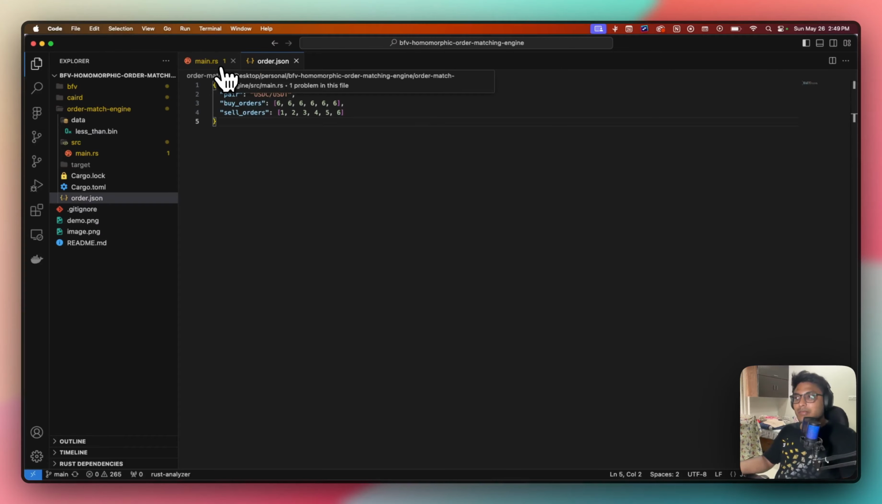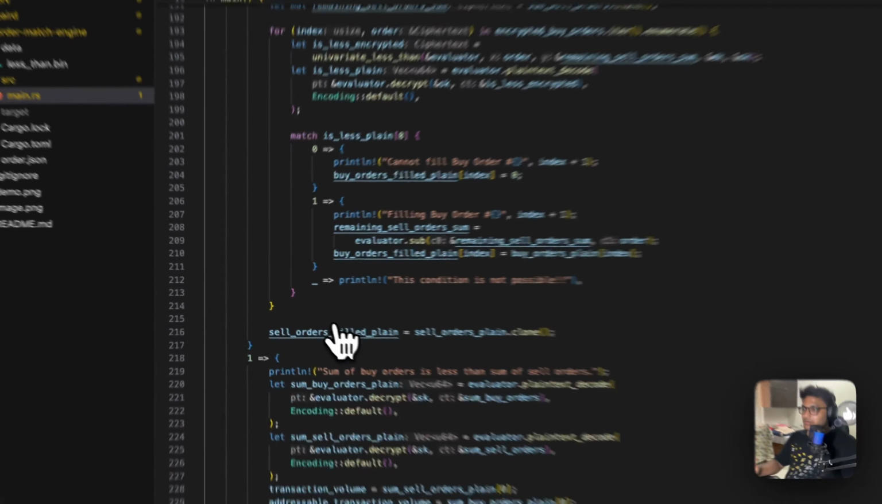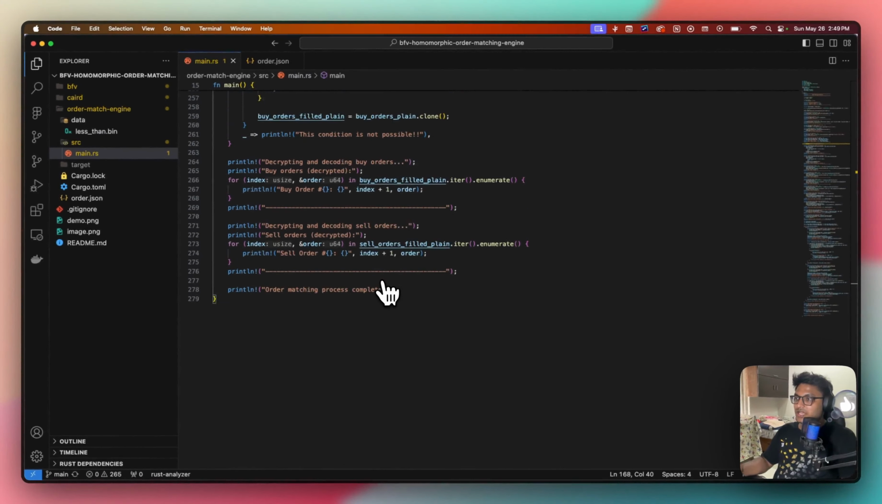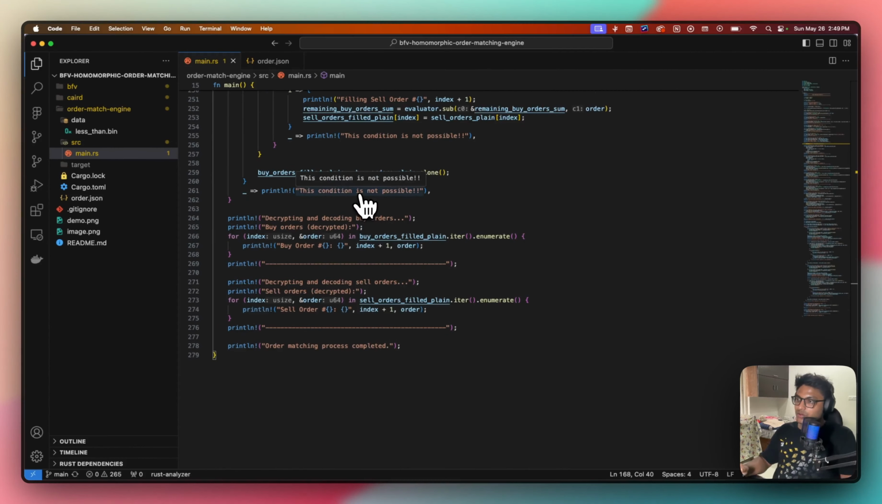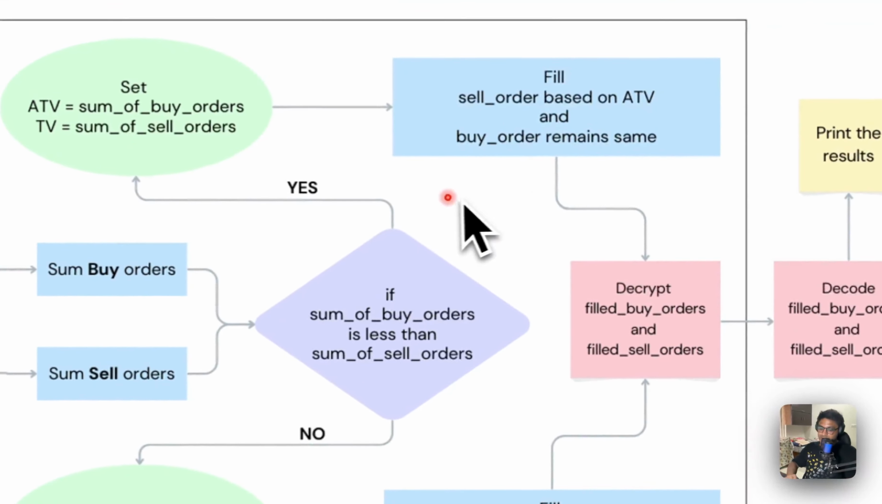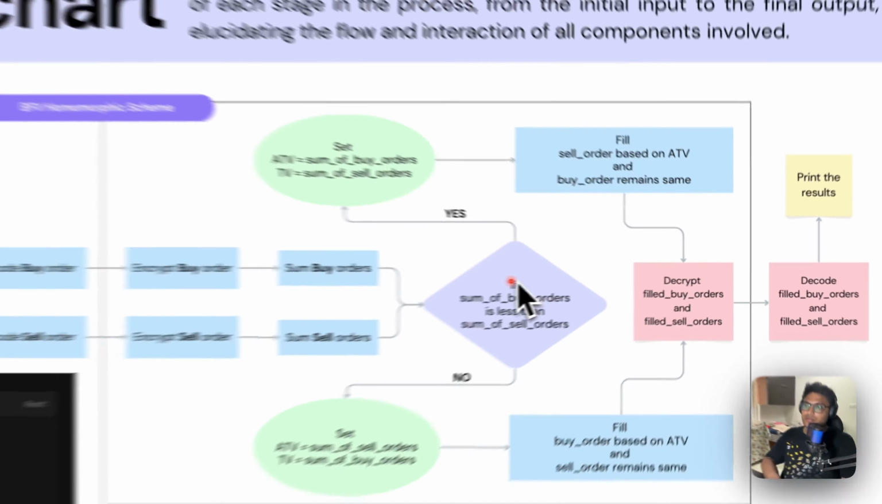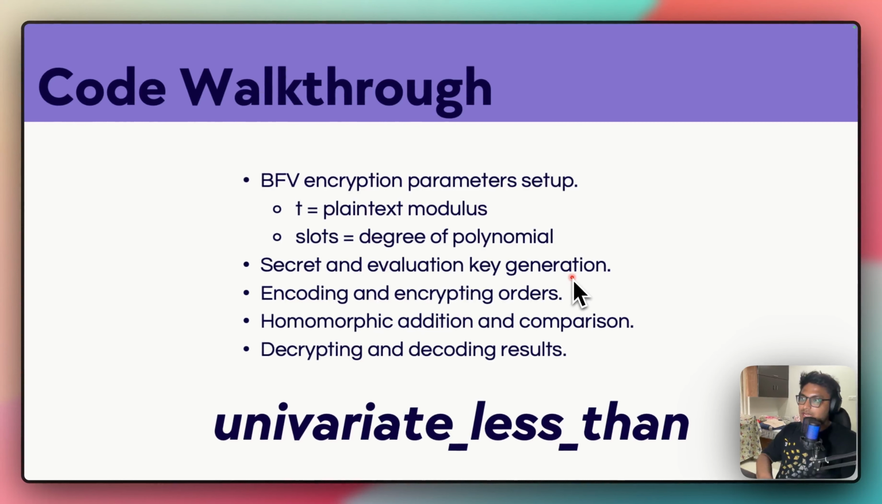So we'll fill the buy orders based on the sell orders, right? And this is just a match statement which we put up here so that we can see how it is happening, and I'll run the code as well. I'll first finish the explanation of what is happening. So the code is entirely how the flowchart depicts.